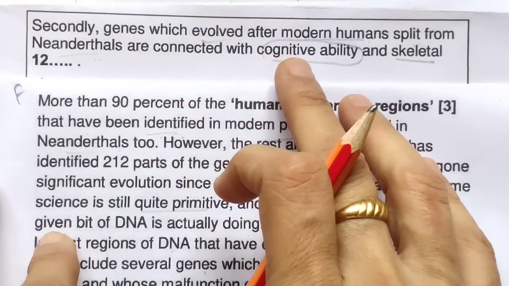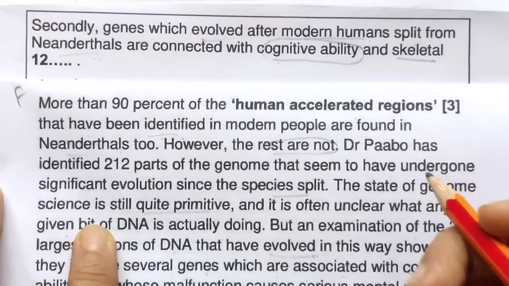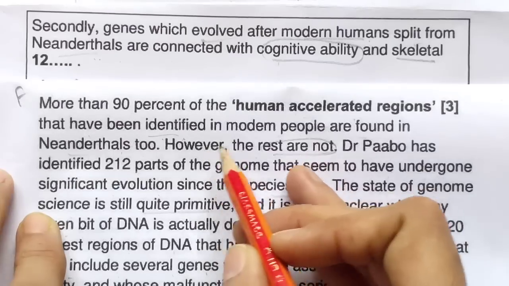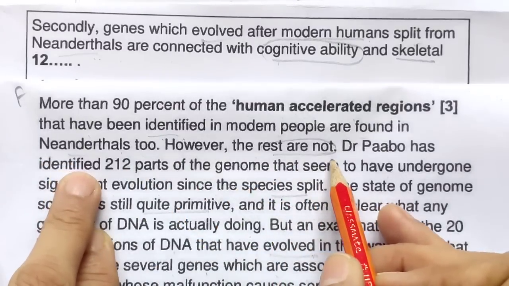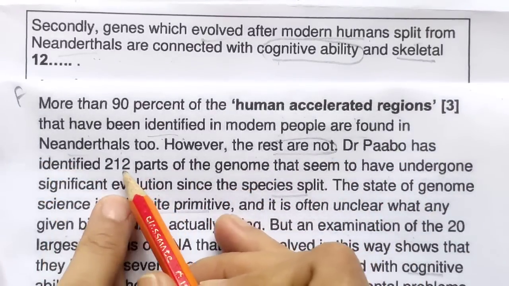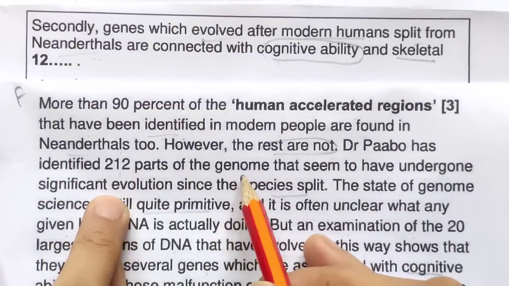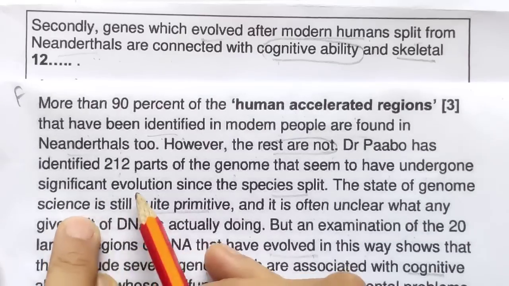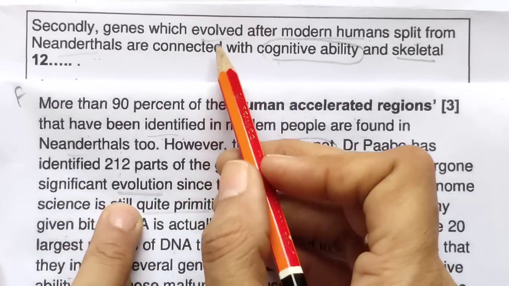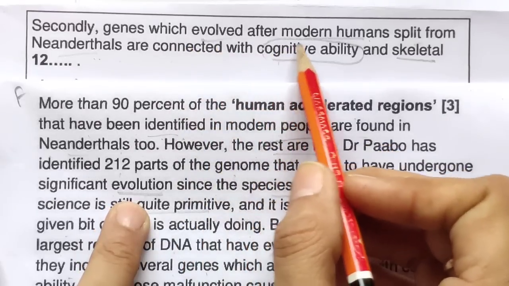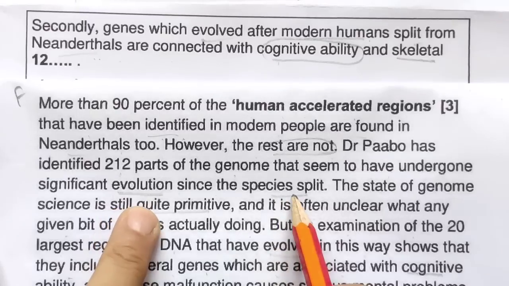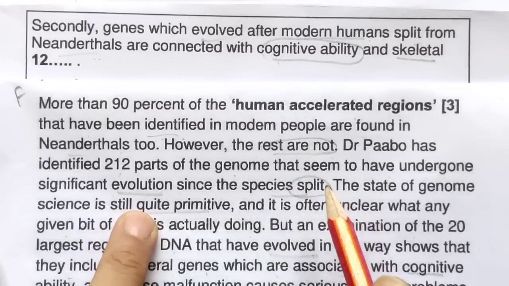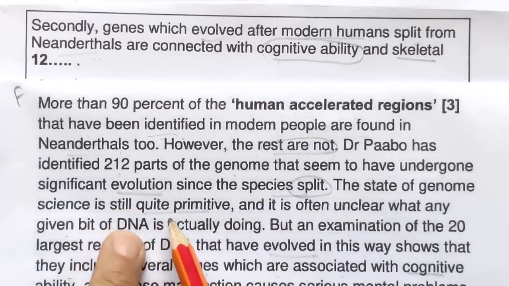I was looking for this, evolved, also I am looking for evolved. So human accelerated region has been, okay, the rest are not. Pavo has identified 212 parts of the genome seen to have undergone evolution is also there. Genes which evolved after modern humans split from these. Okay, since the species split, so same location is there. Okay, good. The state of genome science is quite primitive.